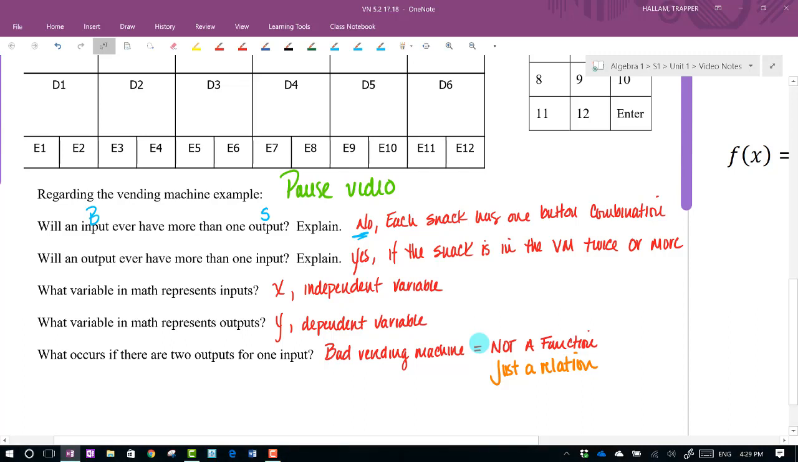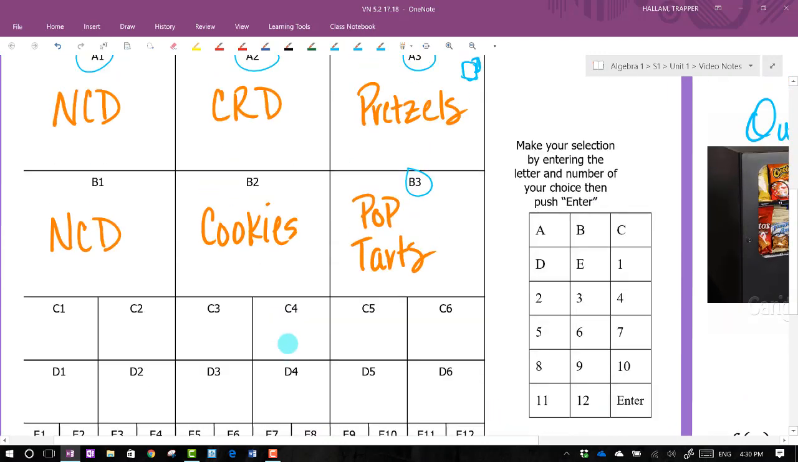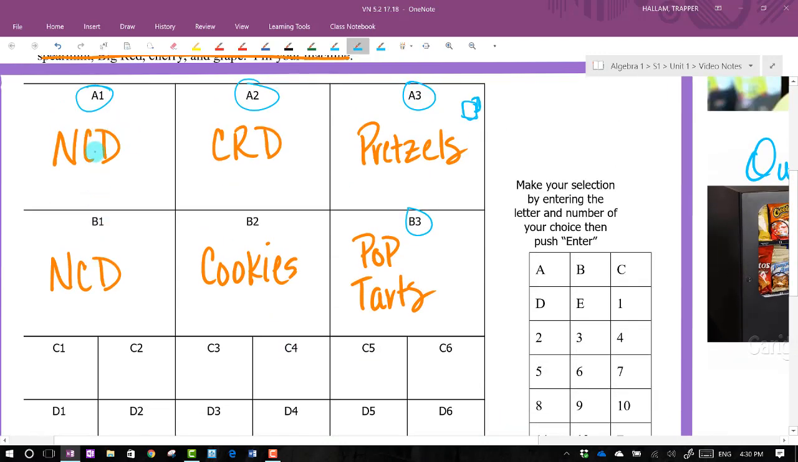Okay. Will an output ever have more than one input? So will a snack ever have more than one button combination? Well, yeah, notice I drew your attention to the fact that there was two locations for nacho cheese Doritos. If I hit A1, I'm going to get nacho cheese Doritos. And if I hit B1, I will also get nacho cheese Doritos.